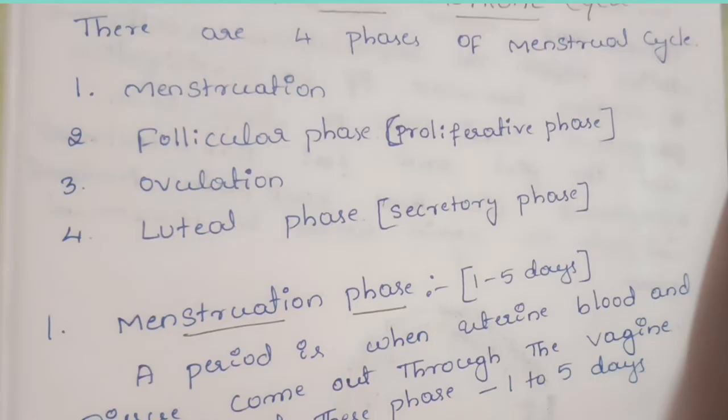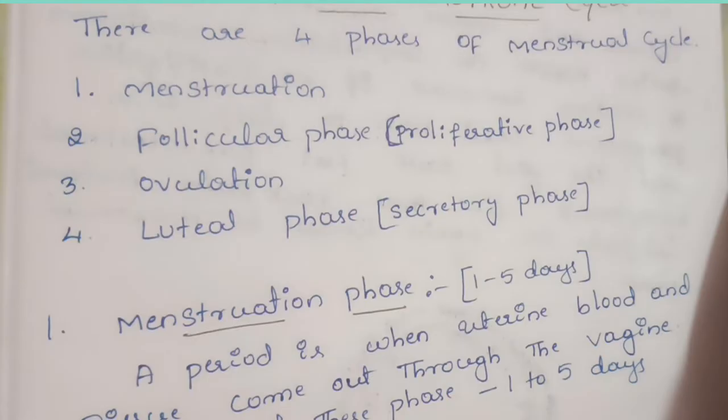In this period vaginal bleeding is characteristic. The contents of the endometrium, the cells and tissues, come out through the vagina. That is called the menstruation period.